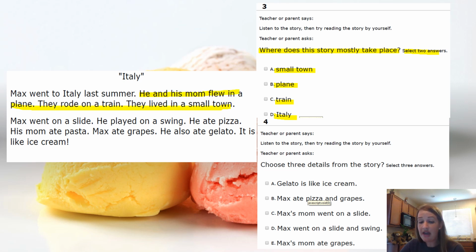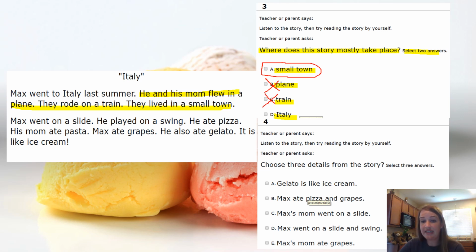So did Max and his mom mostly live in a small town when they went and visited? Yes, so I'm going to select A. Does the story mostly take place with Max and his mom being on a plane? No, that was how they got to their small town. Same thing with the train. Does the story mostly take place with Max and Mom being on a train? Nope. Again, that's how they got there.